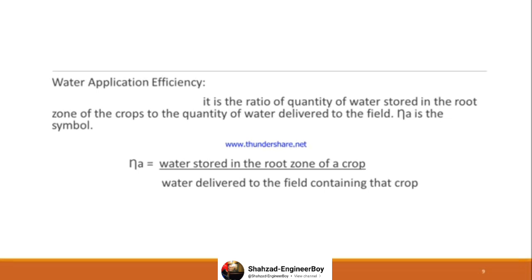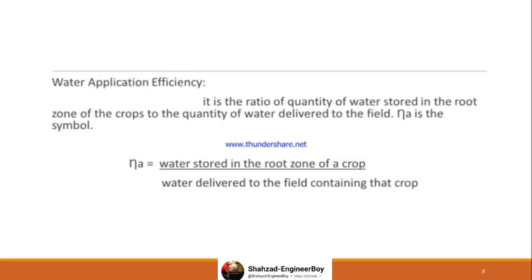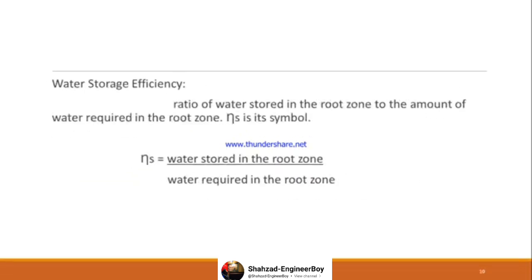Water application efficiency is the ratio of the quantity of water stored in the root zone to the water delivered to the field or applied on the crop. You give water to your crop, so how much water gets to the root zone, and how much is lost in surface runoff, evaporation or mismanagement. Water storage efficiency is the ratio of water stored in the root zone divided by water required in the root zone. So all these three formulas will be used in the coming questions.